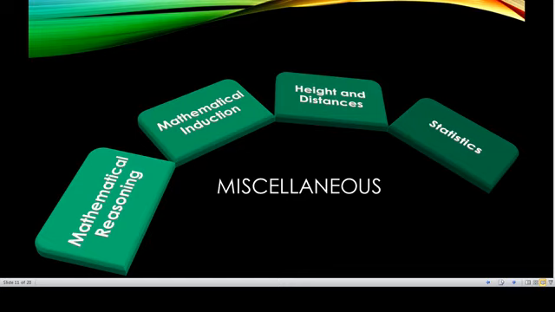Mathematical induction, one question with more than 80% chances. Height and distance, again a 10th grade topic, an application of trigonometry. It's not a part of JEE Advanced, but in JEE Main, questions are asked from this. Statistics, obviously there is one question for sure. So you can expect 3 to 4 questions from these 4 topics in JEE Main. Do not leave these 4 topics if you seriously want to crack JEE Main in your remaining days.